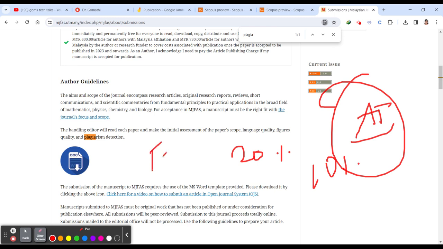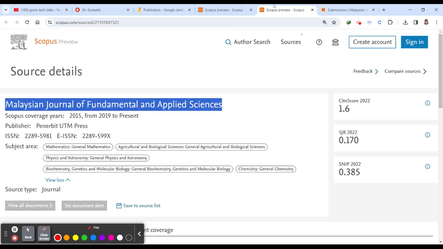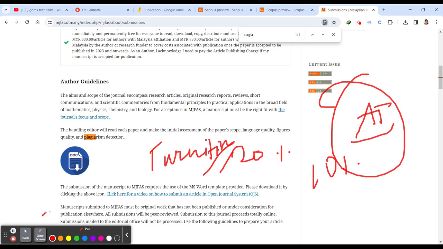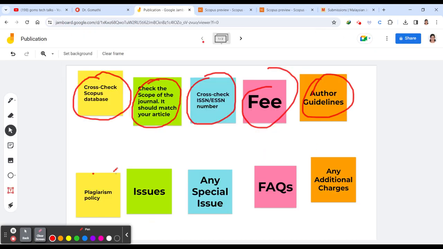So if you want to check your paper in Turnitin, okay, you can send your paper to me. You can just comment, and I will let you know how to process. It is a paid one, so I'll also tell you what the amount is. Okay, so you can let me know. So this is about the plagiarism policy.